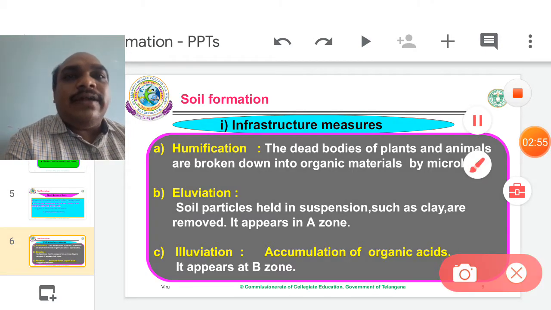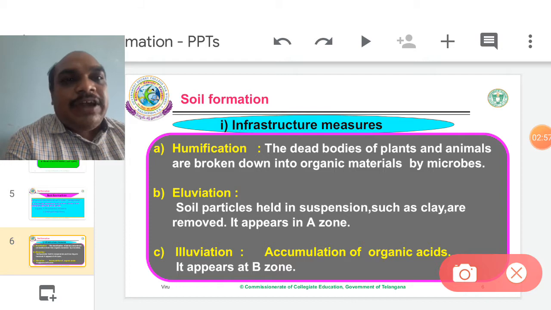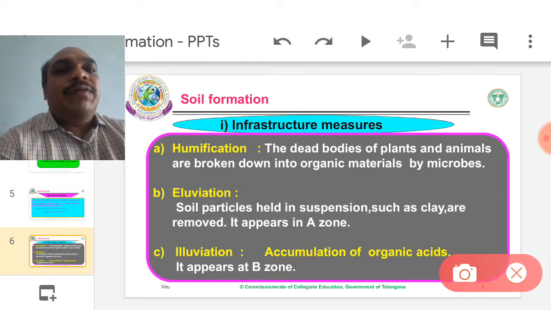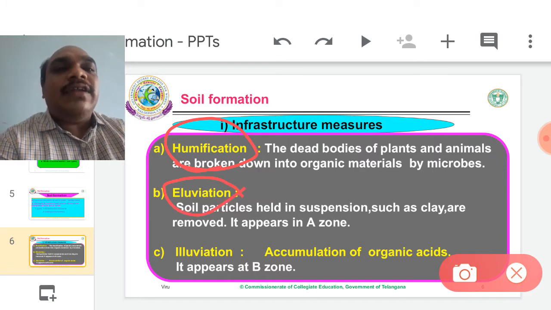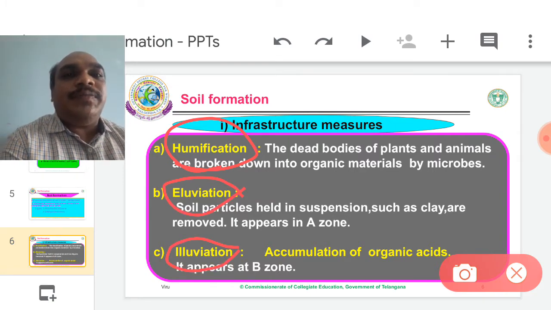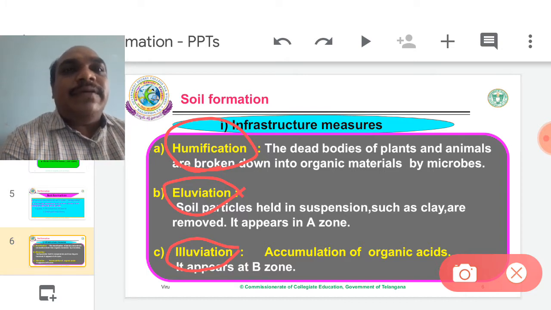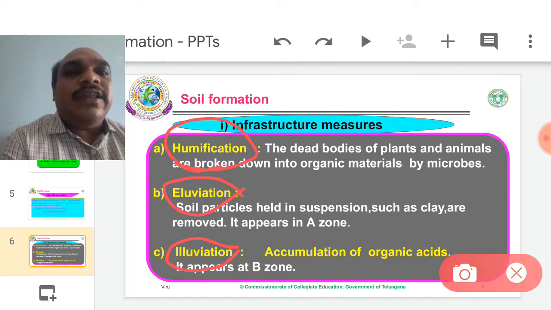It is again divided into three types: humification, alluviation and illuviation. We have already discussed these three terms, so I will recall the definitions and give a brief explanation of them.